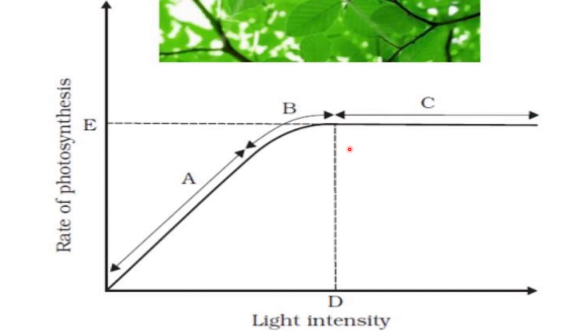And if light intensity becomes more and more, at that point this graph can go downward, because chlorophyll may break down and the rate of photosynthesis can decrease. But you need to show only up to this point, that in the starting the rate of photosynthesis increases with the light intensity, and then it becomes constant.